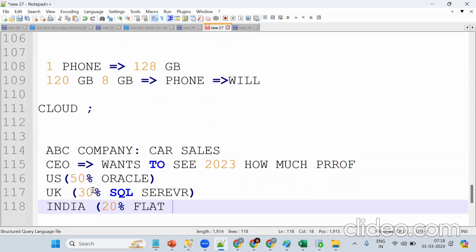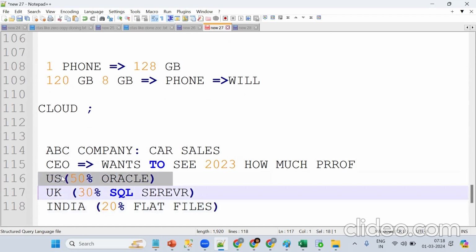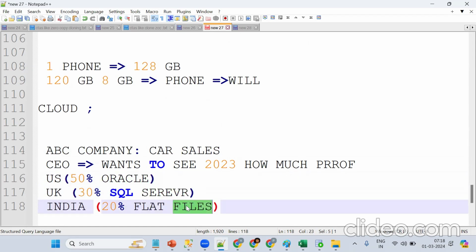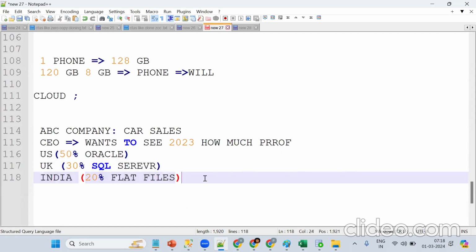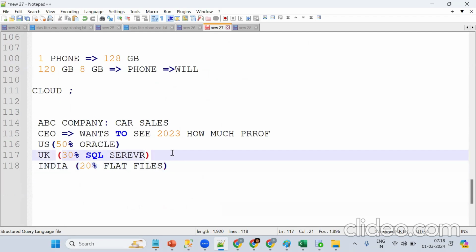Now tell me, the CEO wants to see the data, so we can't go for only one region. We should get all three regions, but the data is in Oracle database, SQL Server, and flat files, so I can't analyze it. I want to bring all this data to one place. What's that one place? A centralized repository. Where should we bring it? Snowflake. So the centralized repository is Snowflake.